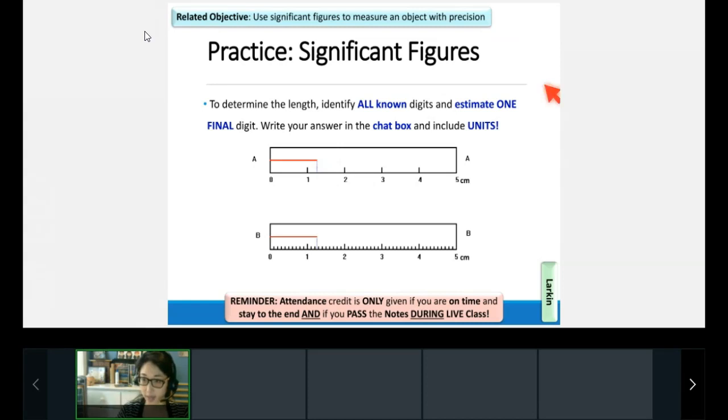Excellent. I see Lexi. I see Lena. Angelina, Itati. Yeah, let's use units. This is centimeters, by the way. This ruler is in centimeters. Sorry, there we go. Yeah, so we know it's at least 1 centimeter.